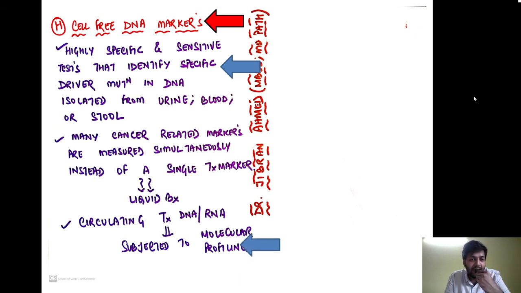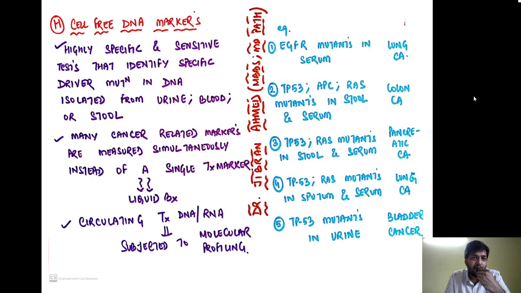So many cancer related markers are measured simultaneously instead of a single tumor marker. This is called a liquid biopsy. Over here, circulating tumor DNA as well as circulating tumor RNA are subjected to molecular profiling of the tumor. What are some examples of the cell-free DNA markers being used today? EGFR mutants in the serum are used for detection of lung cancer.